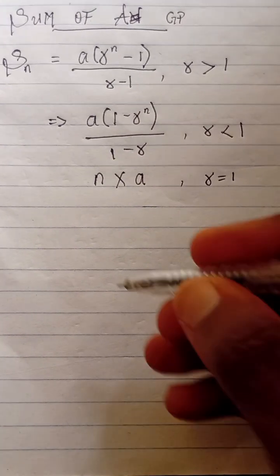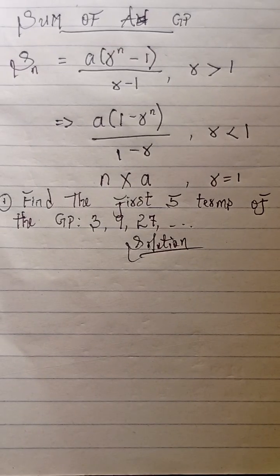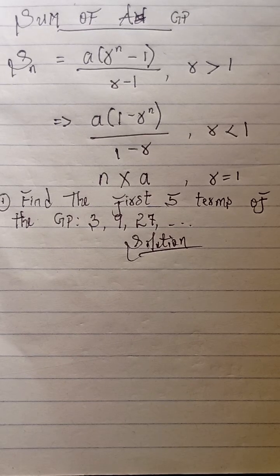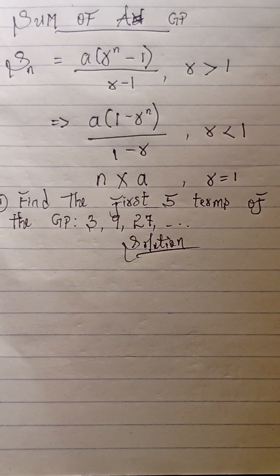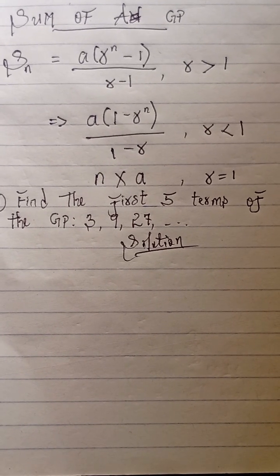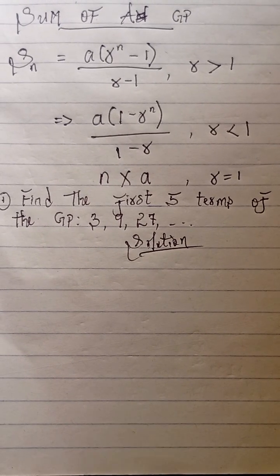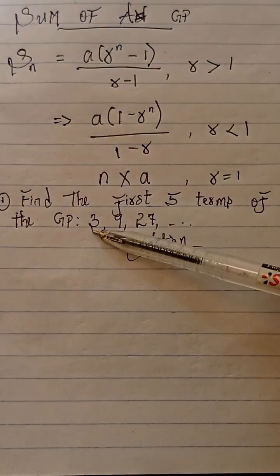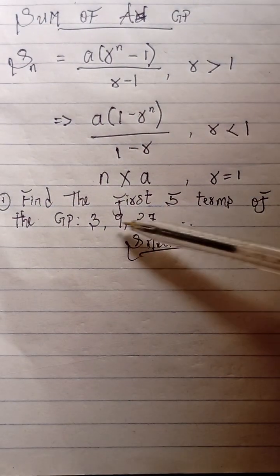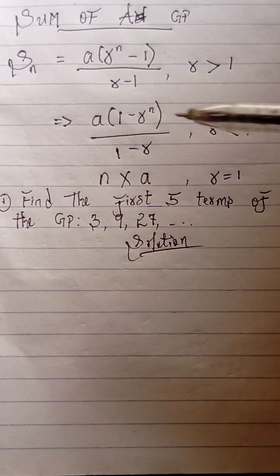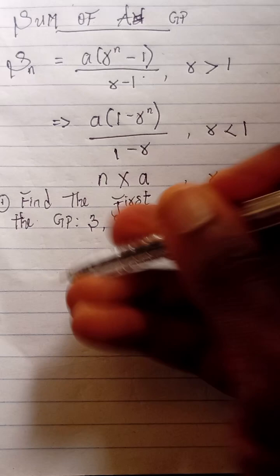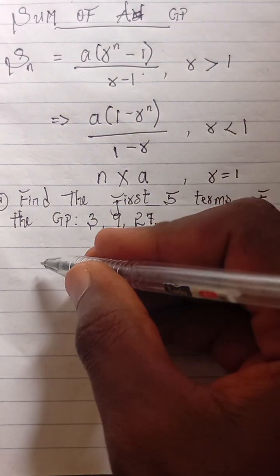So let's have one question to solve. Okay, look at the question now. Find the sum of the first 5 terms of the GP: 3, 9, 27, and it continues. Now, what you first of all note is, what is my common ratio? That's where you start from, so you know the formula you have to use. Now, 9 divided by 3 will give you 3. Even if you check 27 divided by 9, you still get 3. So the common ratio is 3. It means we're using the first formula here. So what is our first term?